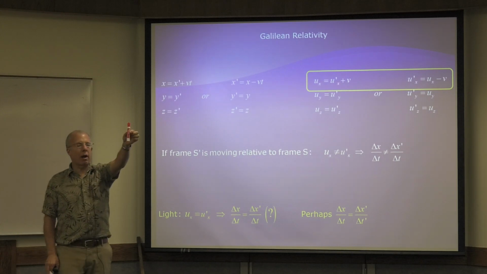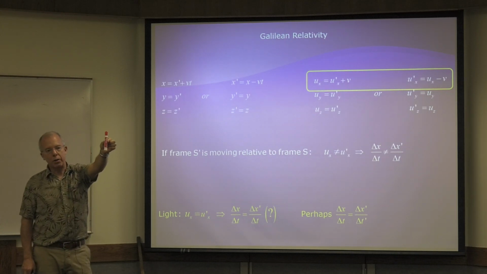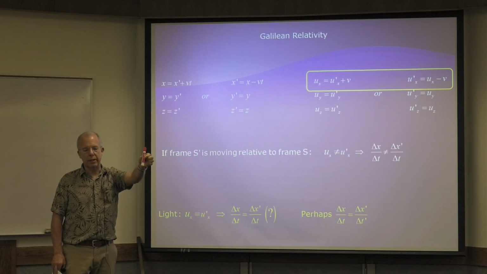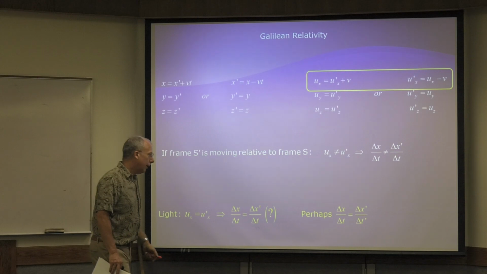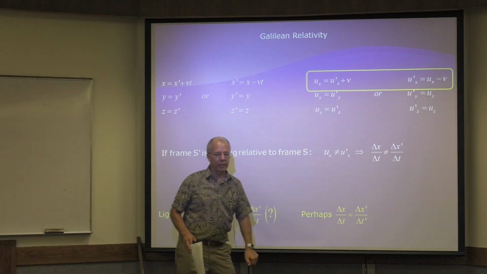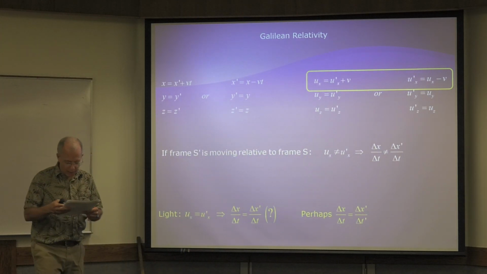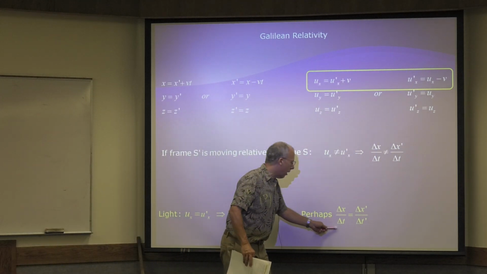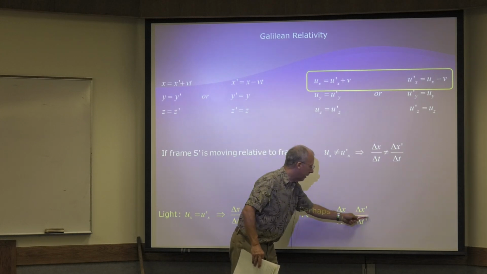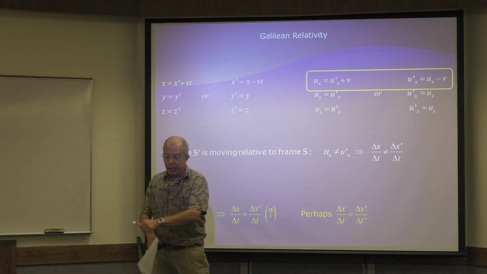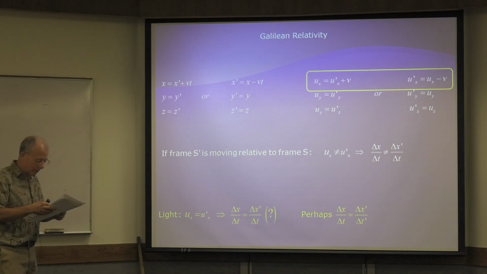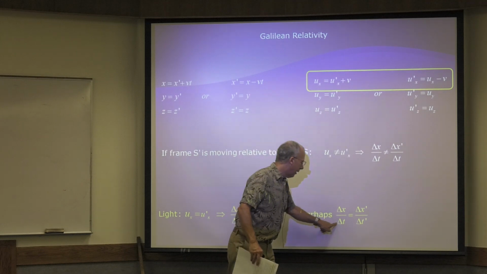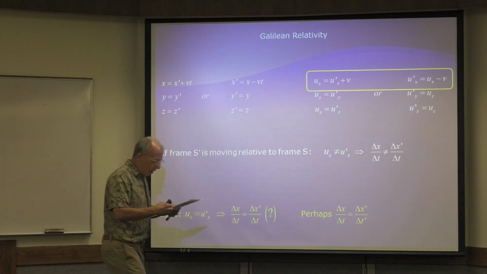Is this marker large or small? Well, it's large compared to an atom. It's small compared to the sun, because size is relative. So what we just proved is that time is relative. There's no such thing as absolute time. This is the time that we would measure in our reference frame. This is the time that somebody in a moving reference frame would measure. They're different. So that's what we mean when we say time is relative. Later on, we're going to figure out the equation for how this relates to that, but now we're just talking about the concepts.